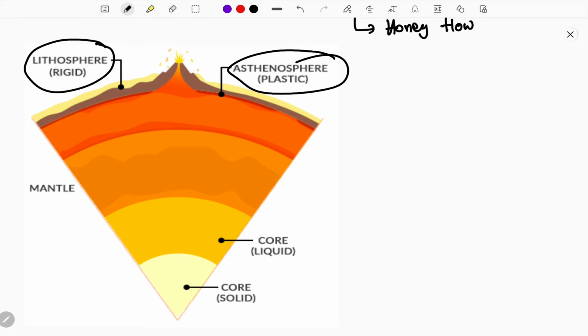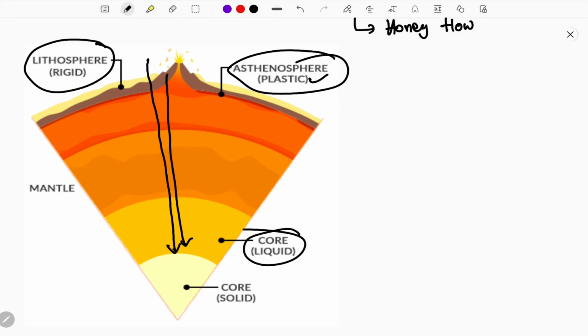But the asthenosphere is plastic. This is the characterization of the so-called asthenosphere, which is a little plastic, meaning some sort of liquid or semi-liquid. And next, the core is liquid and also solid, okay. The inner core is solid. But here, many of you get confused. If temperature increases as you go inside, it should melt down. Okay, so the outer core is liquid, I'm satisfied.